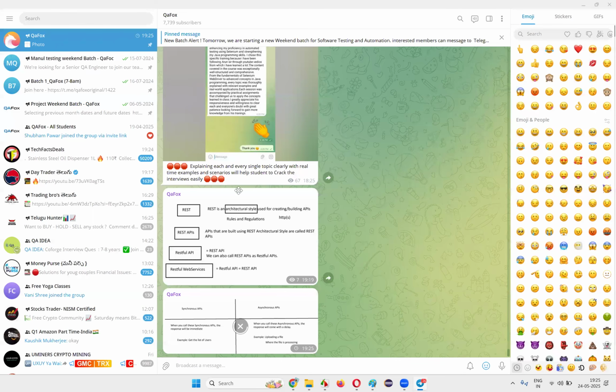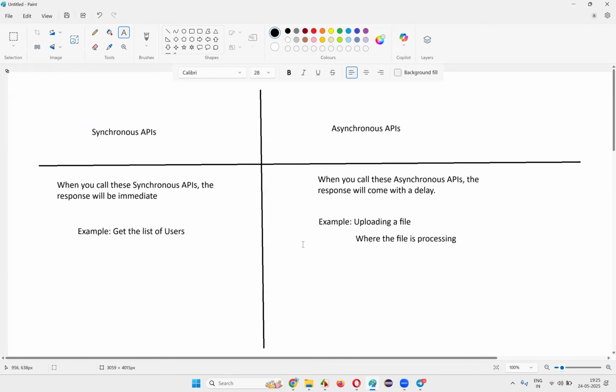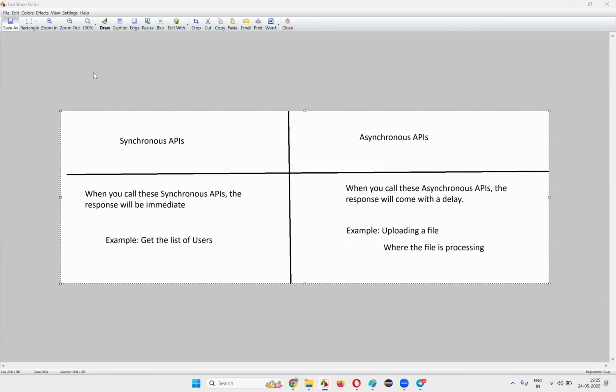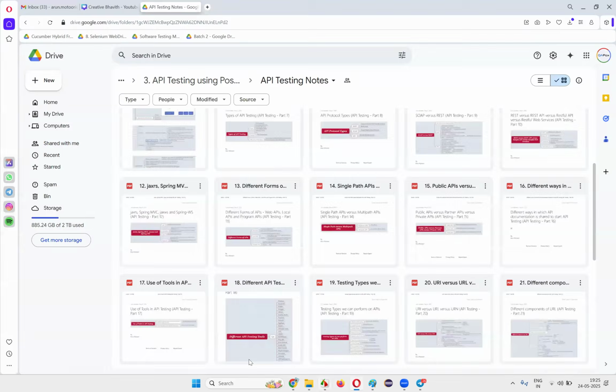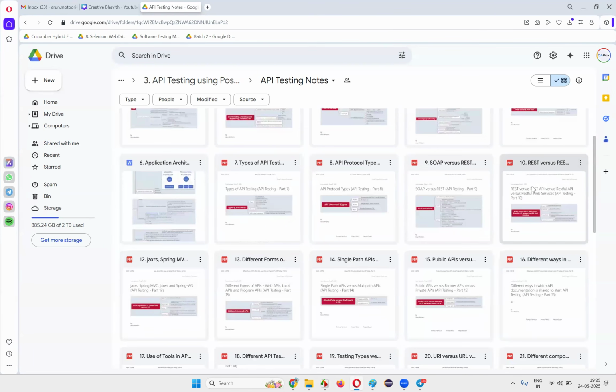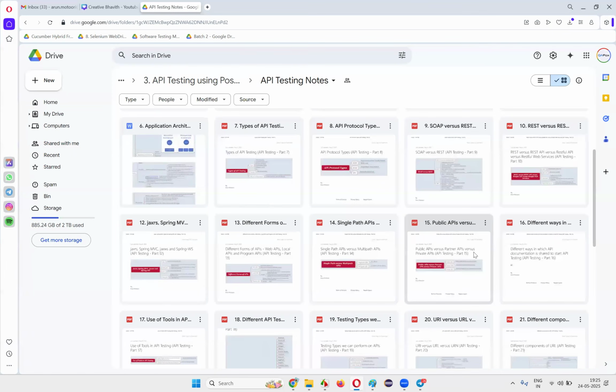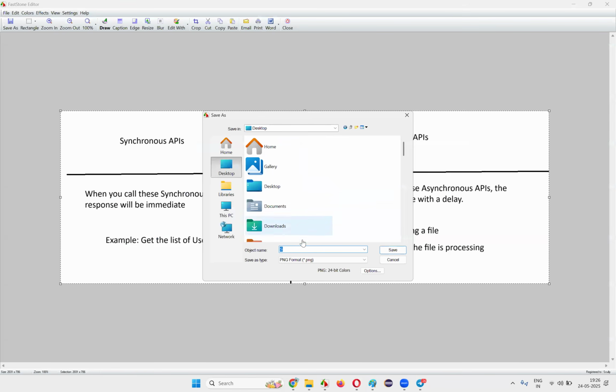I'll do one thing. This image, I'll just save this. This number is what, guys? Actually, the number is here. Okay, 1 minute. 10 and 11th one, right? 11. Okay.